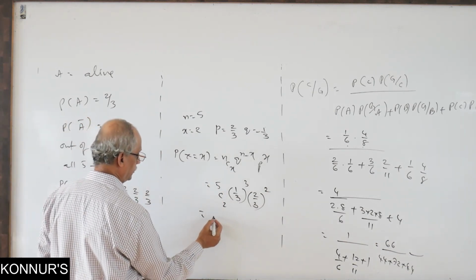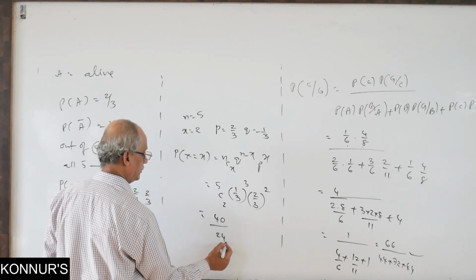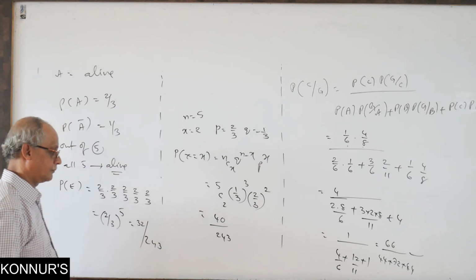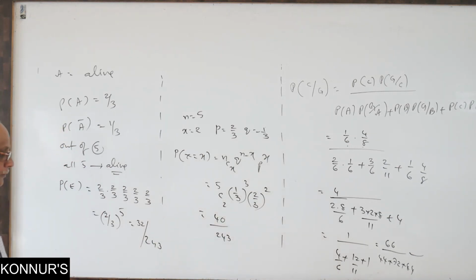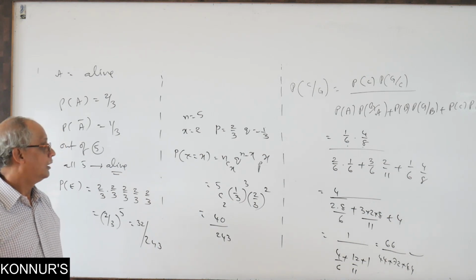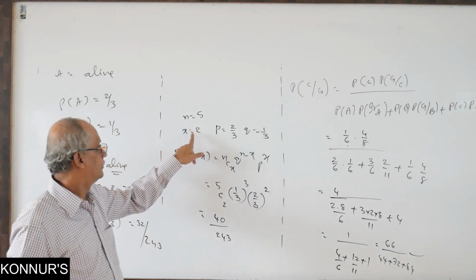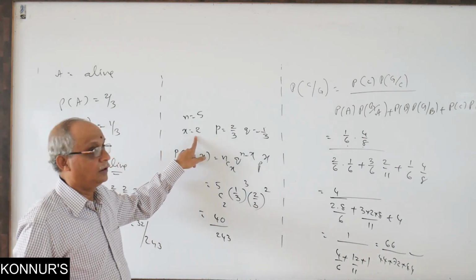Therefore, 10 into 2 square by 3 power 5, which is 10 into 4, 40 over 3 power 5. This is the answer.